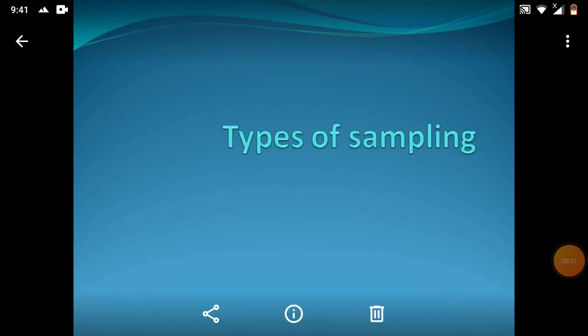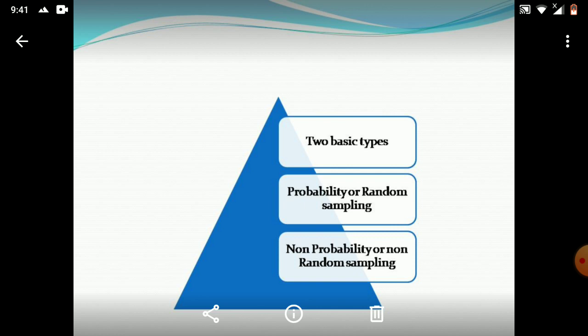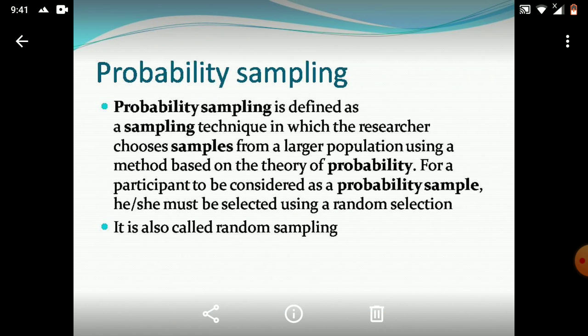Today I am uploading the lecture on types of sampling. There are two basic types of sampling: probability sampling or random sampling, and non-probability sampling or non-random sampling. Let's have a look at what probability sampling is.